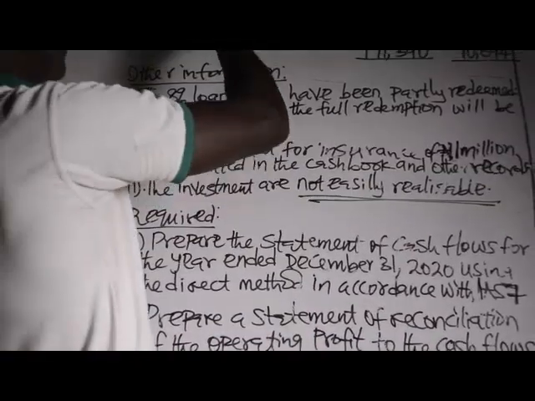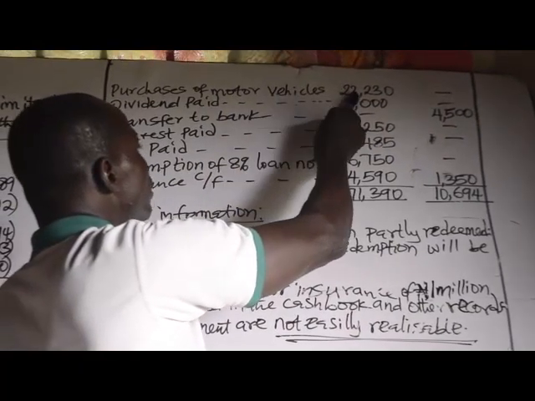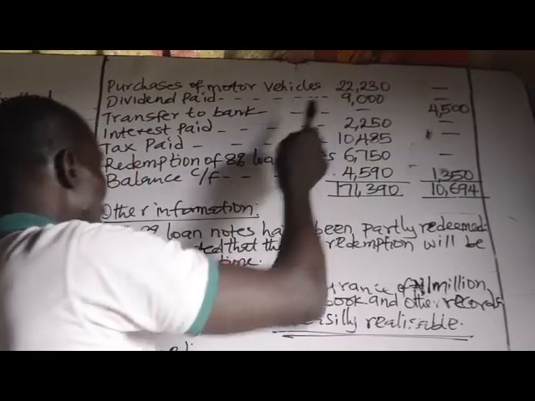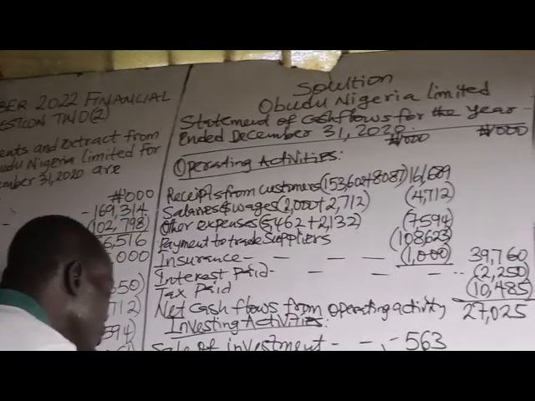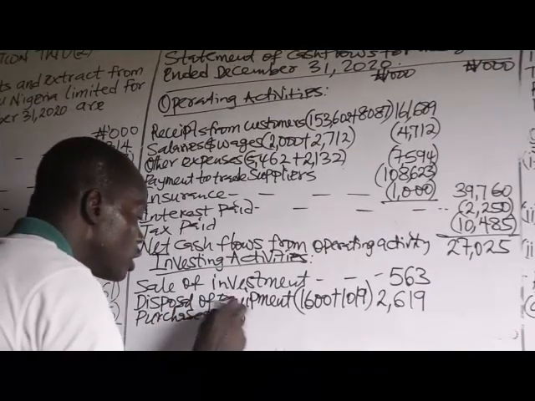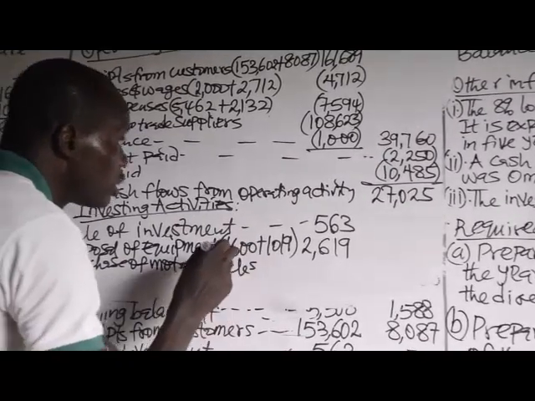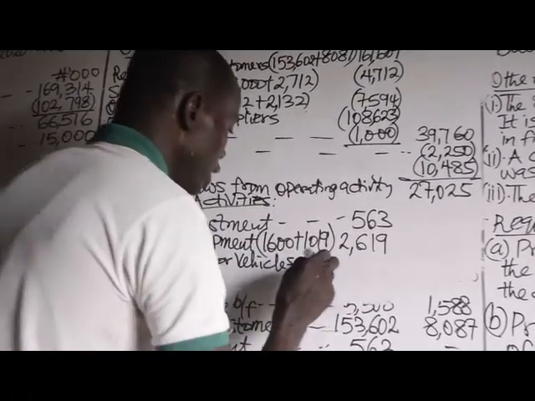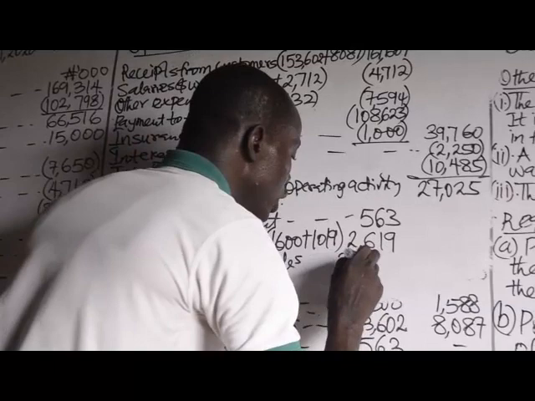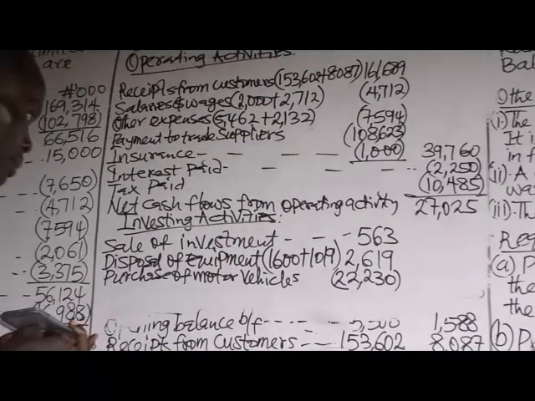Then we have purchase of motor vehicles, 22,230. That is investing activity. 22,230 is an outflow of cash, so we put it in braces.